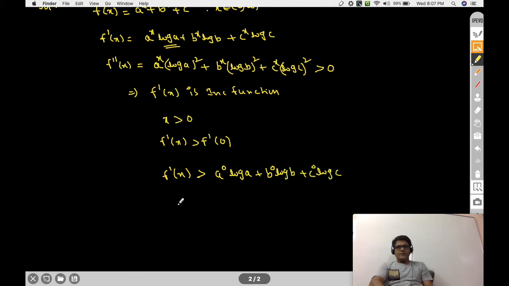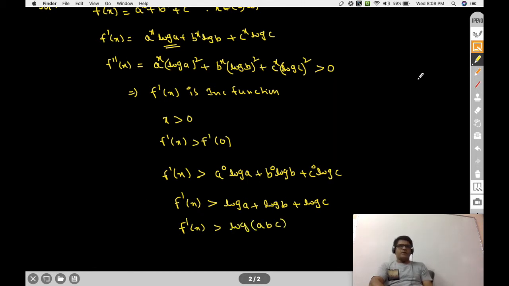Since a power 0, b power 0, c power 0 are all 1, this is nothing but ln a plus ln b plus ln c. So f dash x is greater than ln a plus ln b plus ln c, which is what? ln abc.